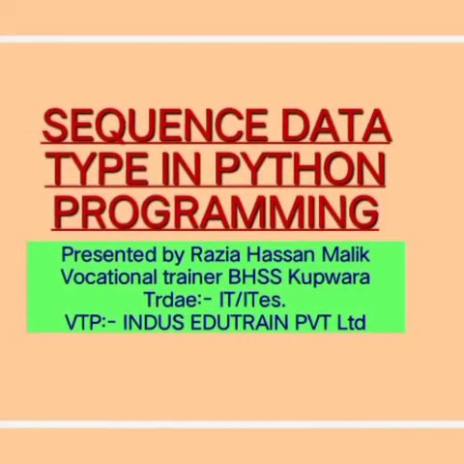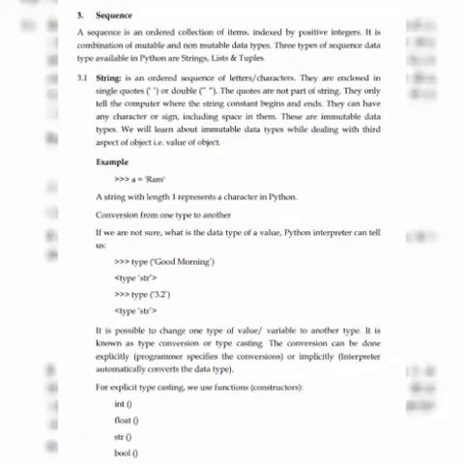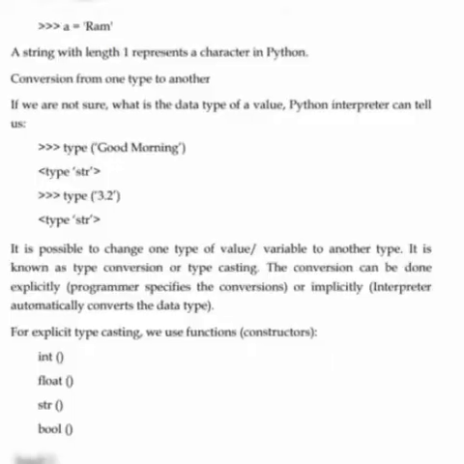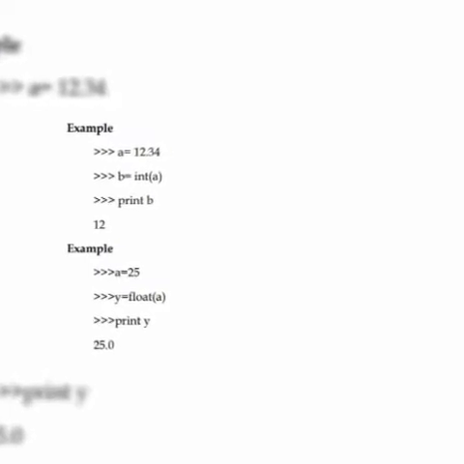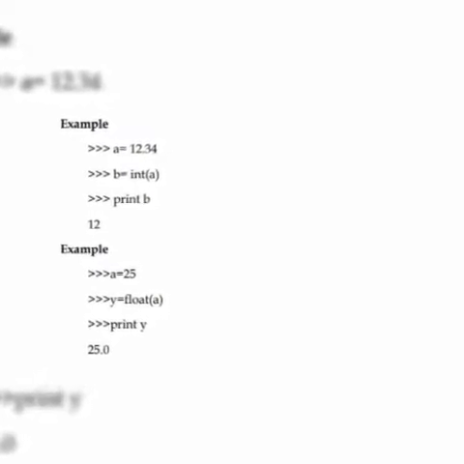Okay. And it's also possible to change one type of value or one type of variable to another type. It's called typecasting or type conversion. We can change one type of data to another type of data. It can be changed implicitly, it can be changed explicitly. Explicitly means when the programmer changes it, implicitly means when the interpreter changes it.